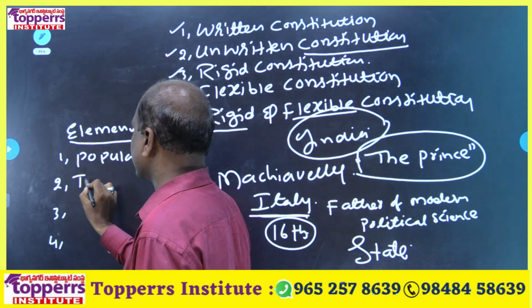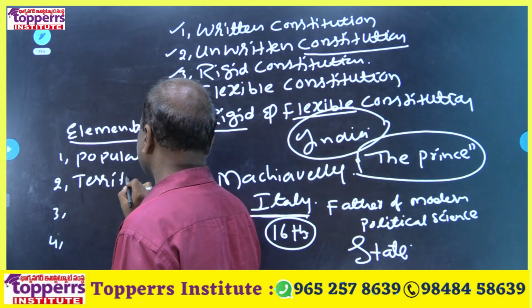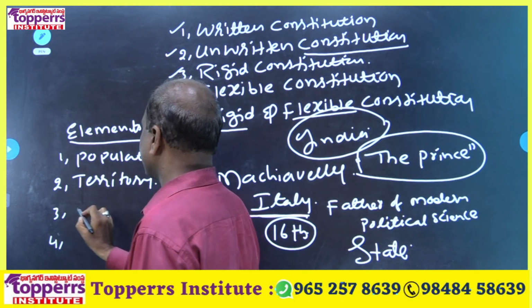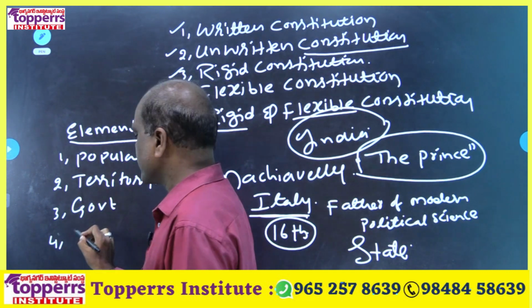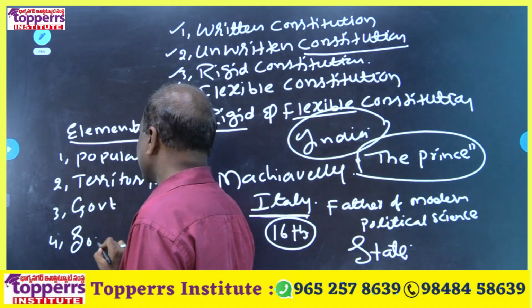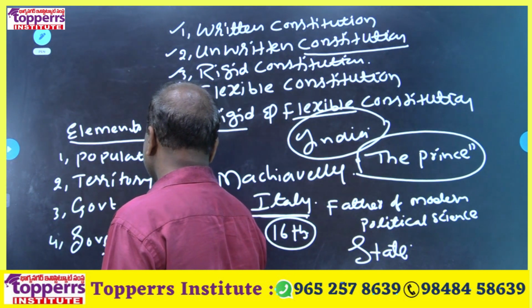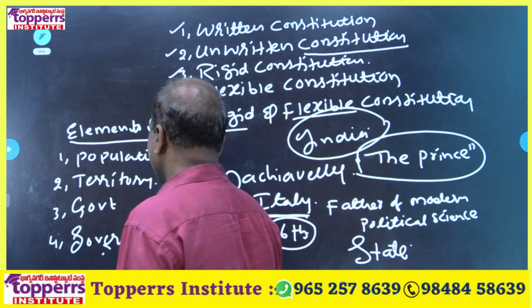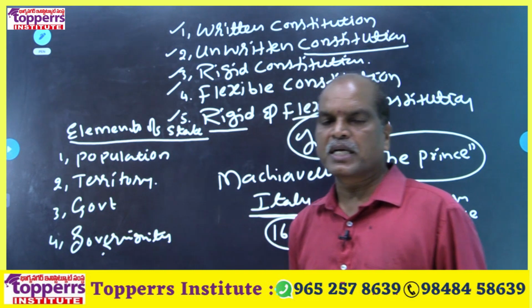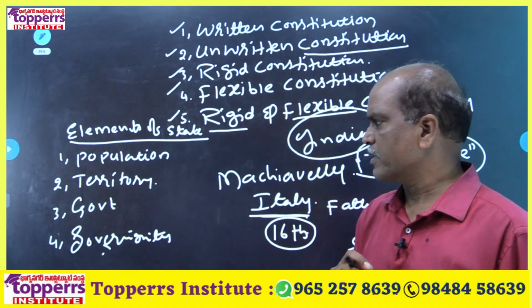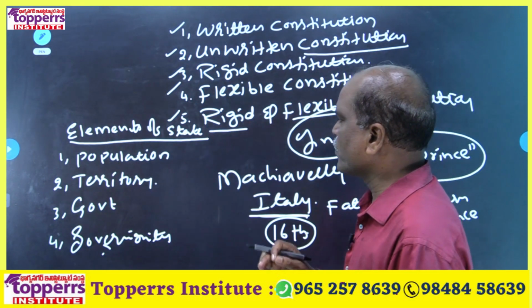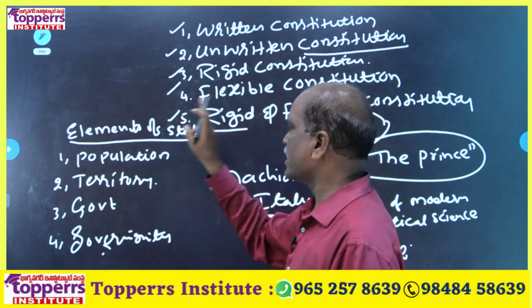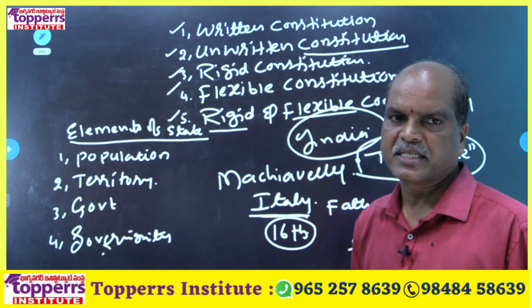Second one is territory. Third one is government. Fourth one is sovereignty. Population, territory, government and sovereignty. These four are essential elements of state.